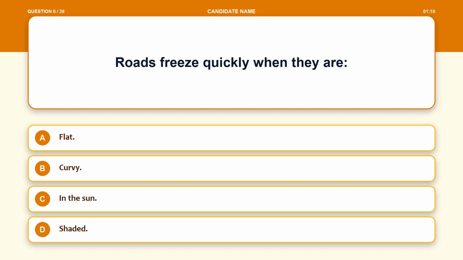Question 6. Roads freeze quickly when they are: Option A, flat. Option B, curvy. Option C, in the sun. Option D, shaded.